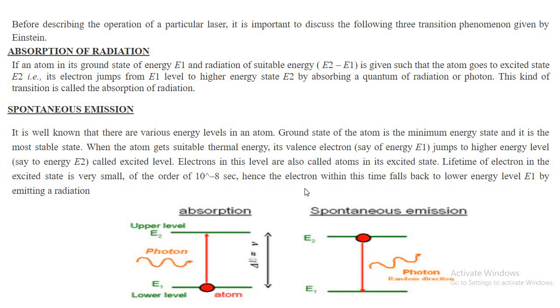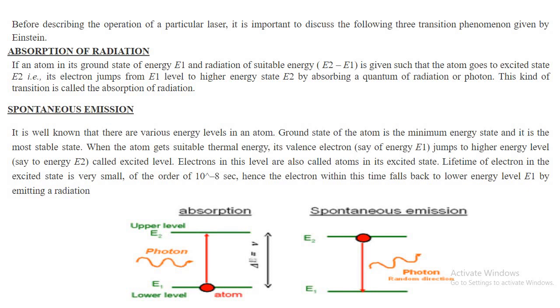Now, in the normal process, there is an emission which is known as spontaneous emission. This is also known as random emission. So one can think about a case when there will be random absorption and random emission. The amount of energy will be the same in each and every spontaneous or random emission.